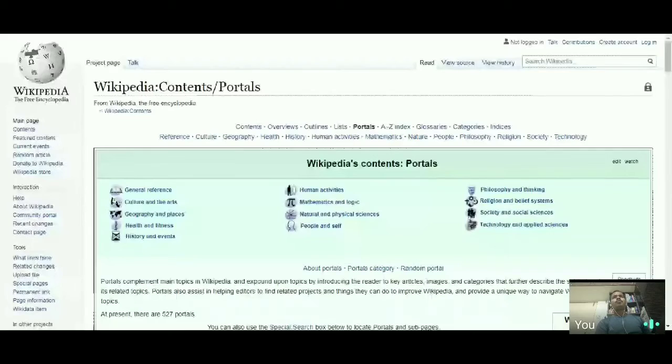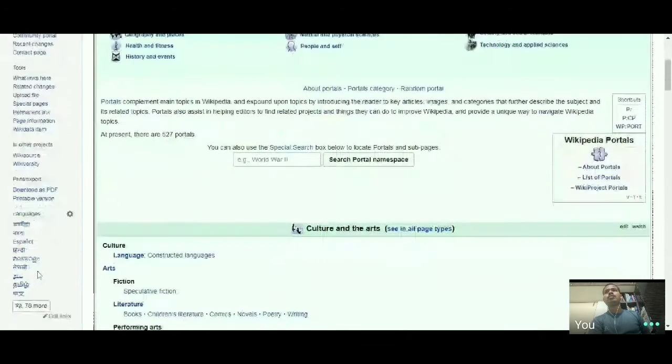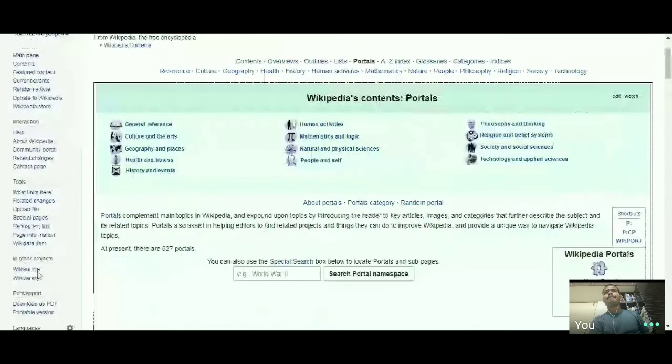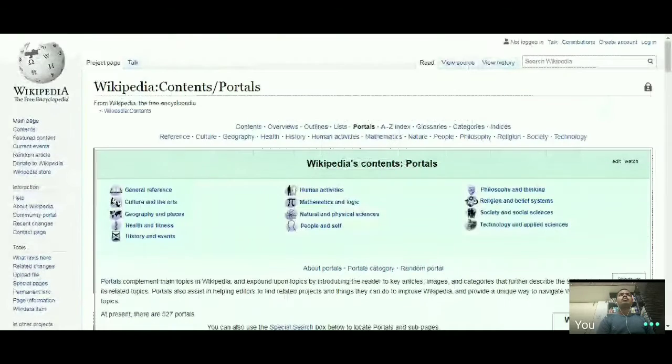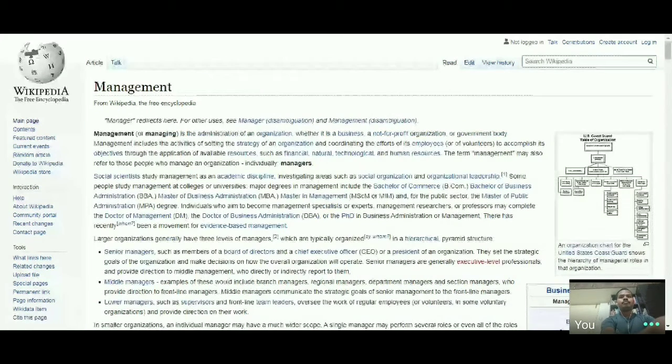For learners, I want to show some features that are useful. That is, if you want to cite any article from this, for example, let's open the term management.